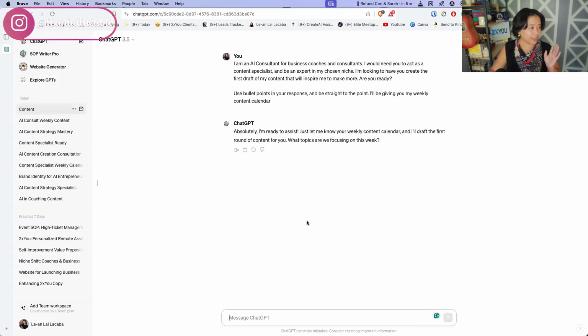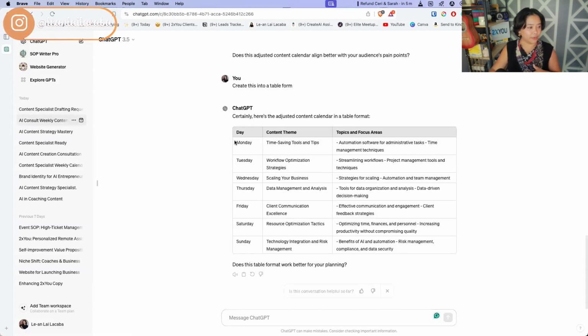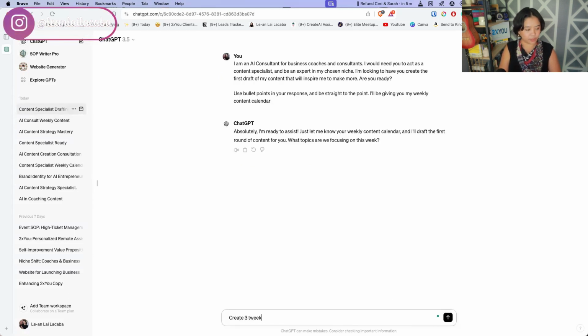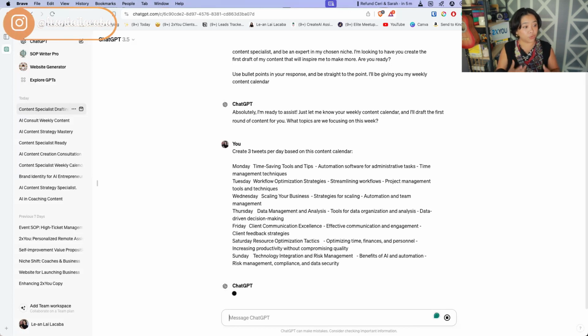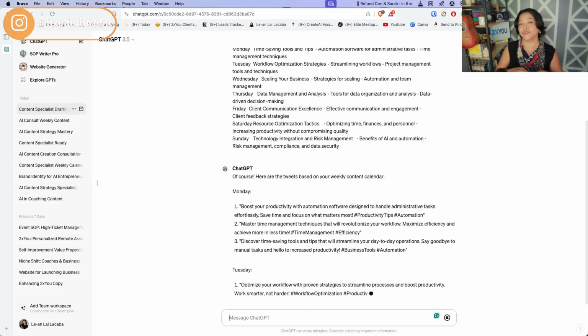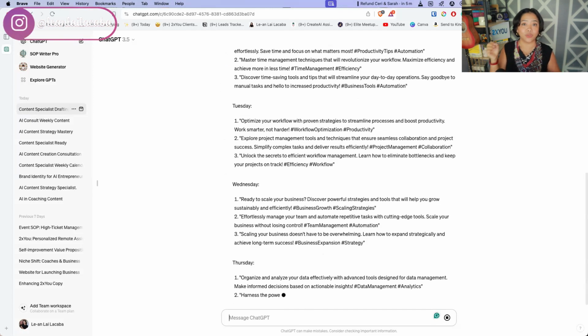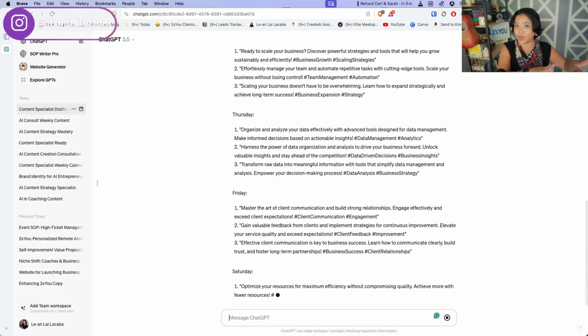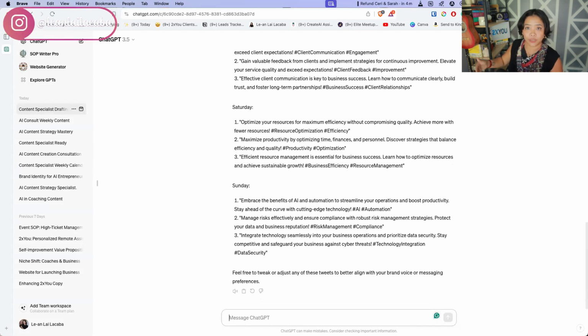And then I'm gonna go back into the weekly content that we have here. Go ahead and copy this. Create 3 tweets per day based on this content calendar. Now, a cool thing that you can do is you can create a different AI assistant per platform. So this one, let's say I'm only using this for X. Let's say you create another one for Instagram, for LinkedIn.